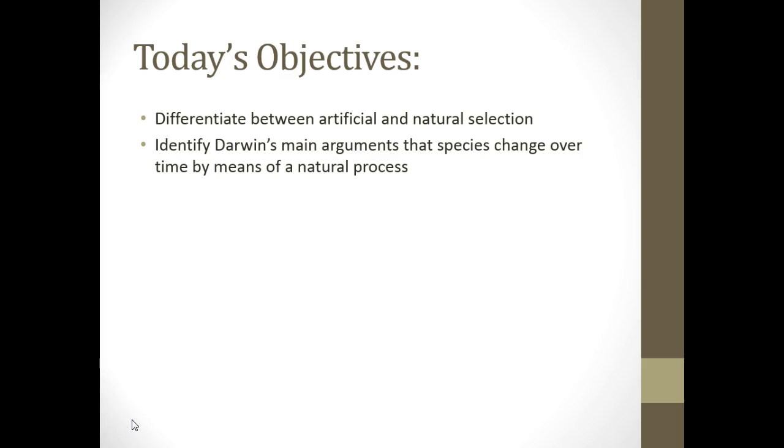Hey, welcome back. Today's objectives are to differentiate between artificial and natural selection. Natural selection is a term that Darwin really emphasizes and coins to help him explain evolution within a species. The second objective is to identify Darwin's main arguments that species change over time by means of a natural process.